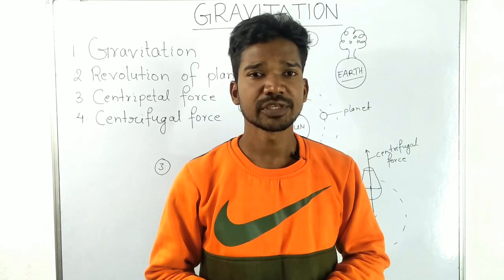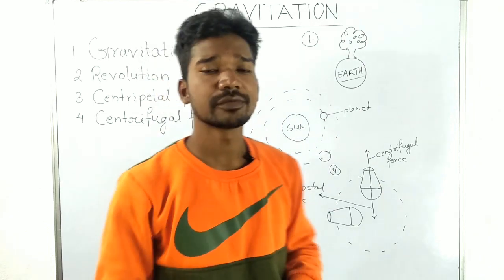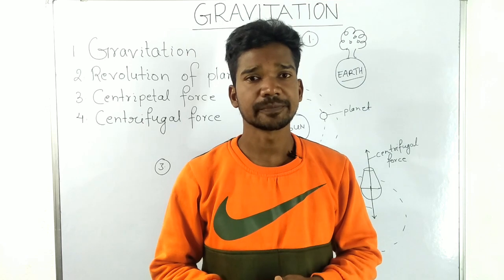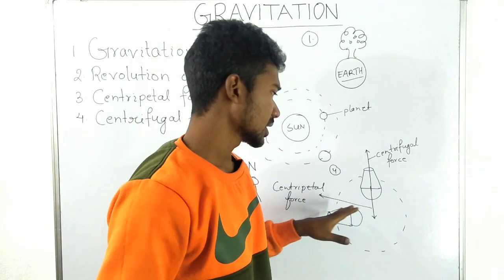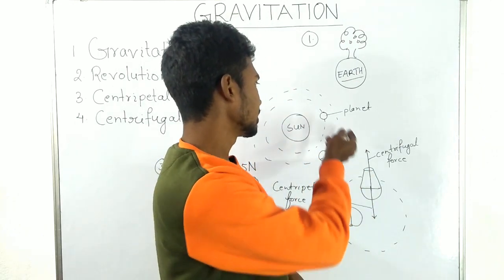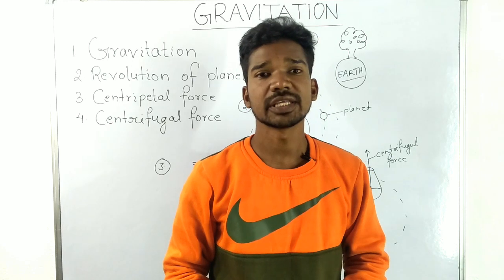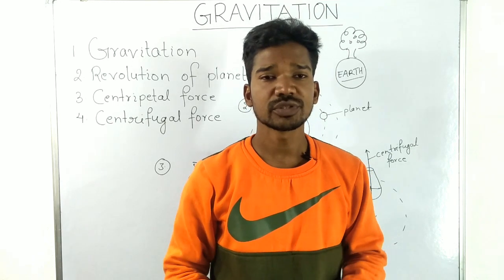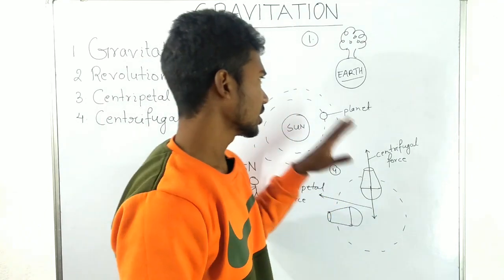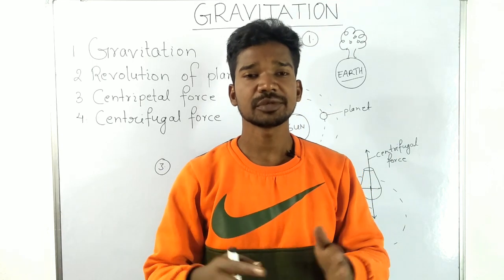or you can say its fixed path. Similarly, we can see the planets also revolve around the sun due to these two forces acting on them. As these two forces have the same magnitude, these planets revolving around the sun move in their fixed path. So this was all about the term gravitation and the reason why the planets revolve around the sun. I hope I was able to make you understand.